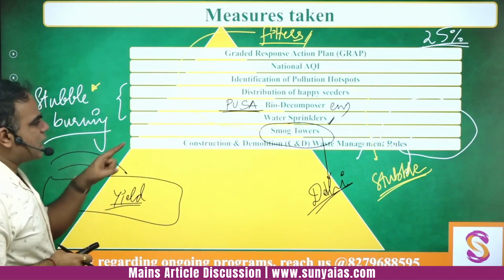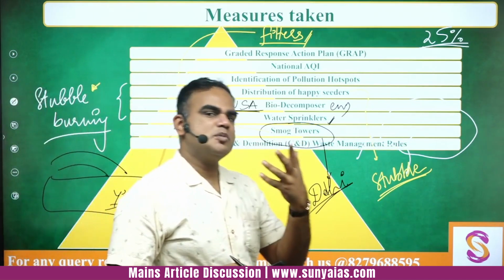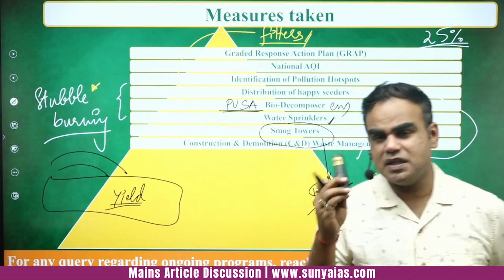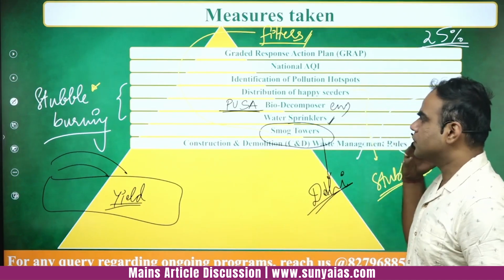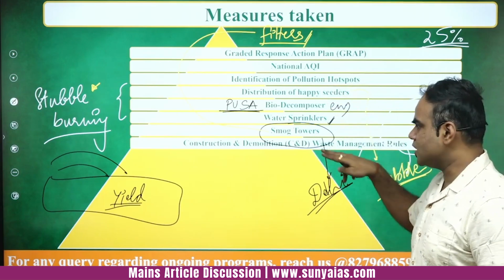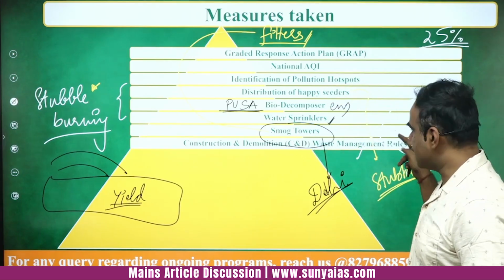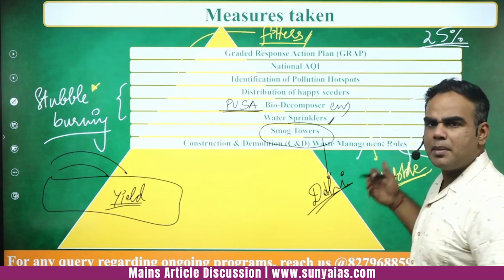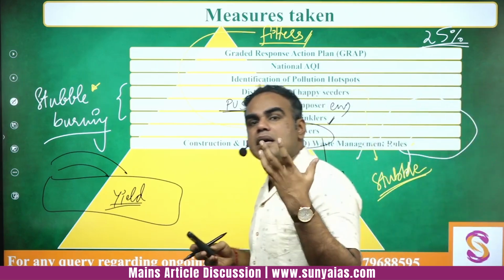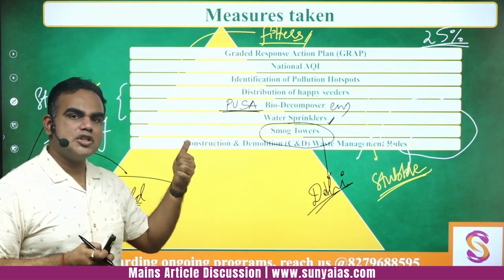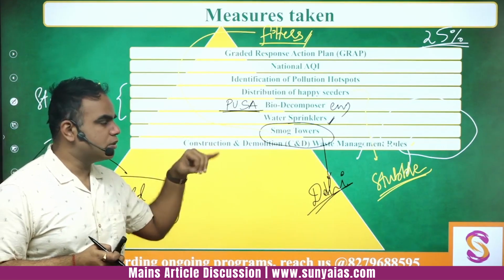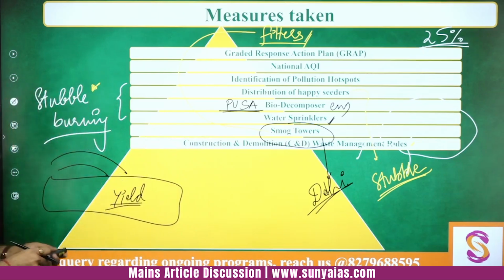Then construction and demolition waste management rules. Again, we have seen that construction activity is a big contributor to this particular problem. So that is why construction and demolition waste management rules have come up, which also signify how the waste is to be managed. जो भी landfill sites हैं वहां पे आप waste को कैसे manage करोगे, how will you deal with the waste, how will you dispose it off. So that also has come up.